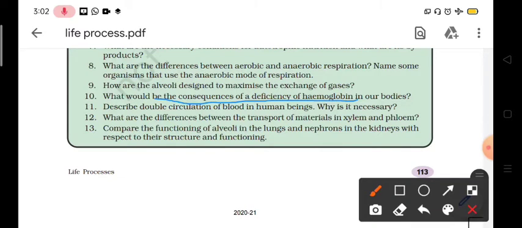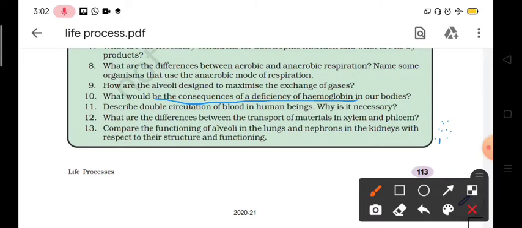So hemoglobin is responsible for transport of oxygen, and that is why deficiency of hemoglobin leads to deficiency of oxygen, and deficiency of oxygen leads to weakness in our body, because oxygen provides us energy by the process of aerobic respiration.